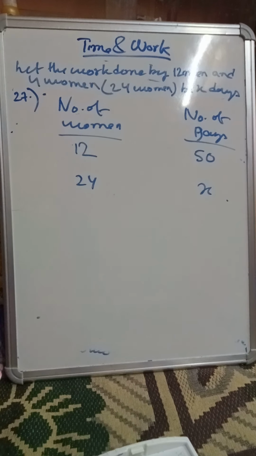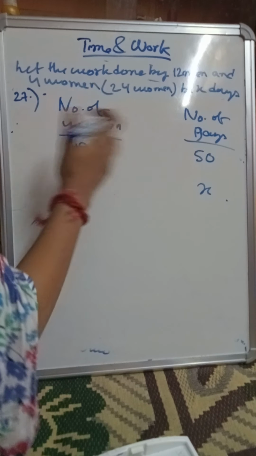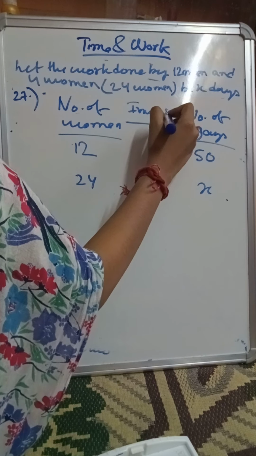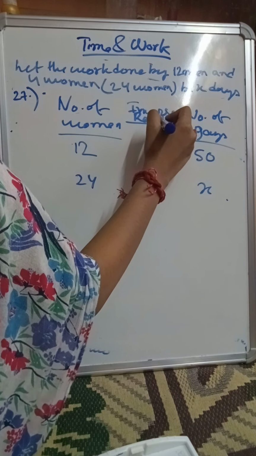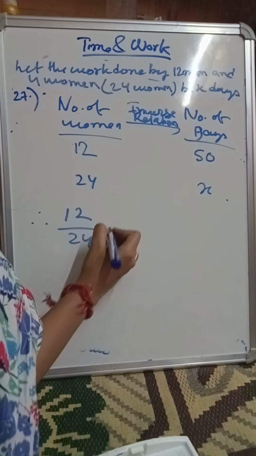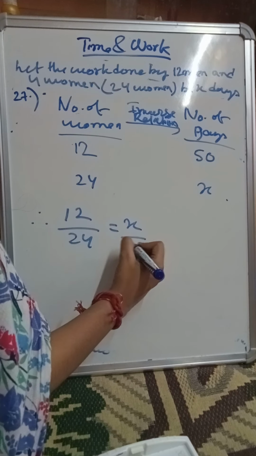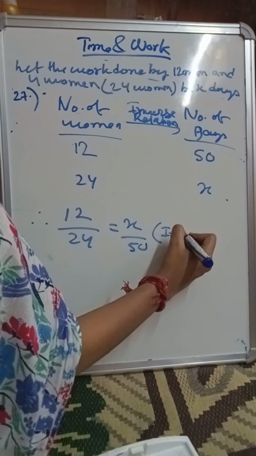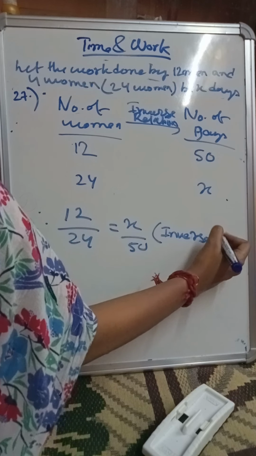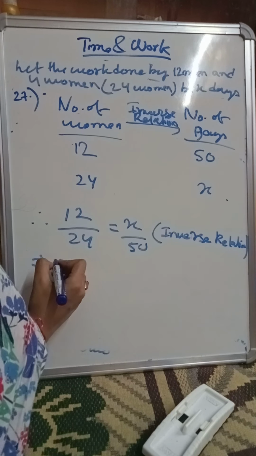So what is the relationship between number of women and number of days, obviously span of time? It is an inverse relation, right? So how should I write this? 12 by 24 equals, as it is an inverse relation, this will get reciprocated, so x by 50. Why am I doing this? Because it is an inverse relation.